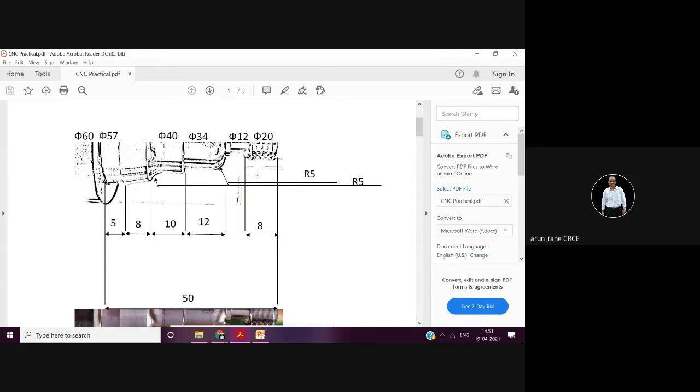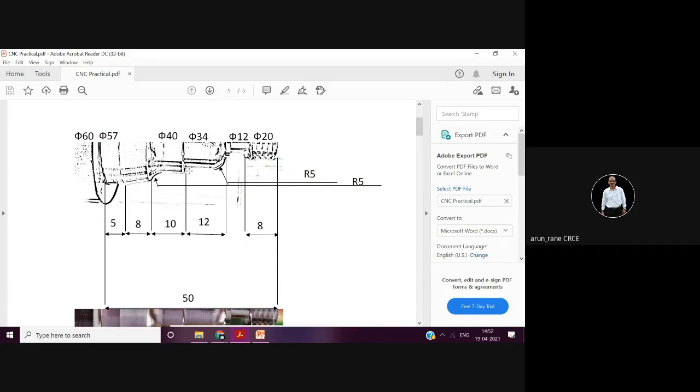Again I repeat. The tool has come here, X0 Z0. Some dimensions were wrong. Okay, so the tool will traverse like Z0, then it will go to X20, then it will go to Z minus 8. Since you are doing grooving by separate tools, you can take this tool straight away to Z minus 15 and then you can do G03. So now next will be Z minus how much?